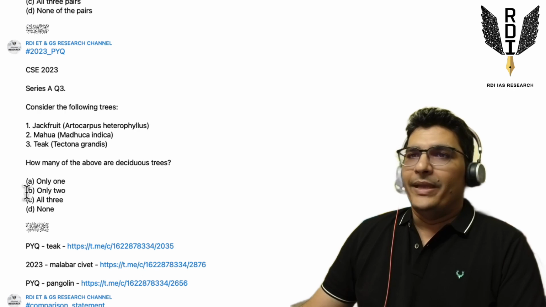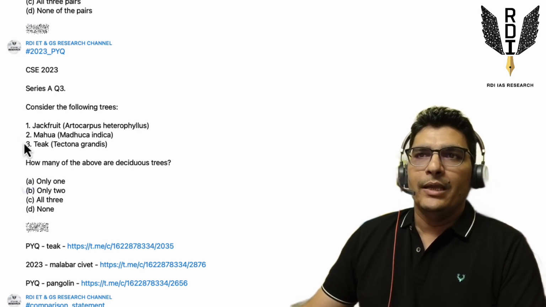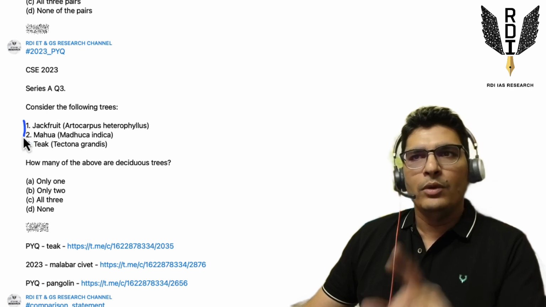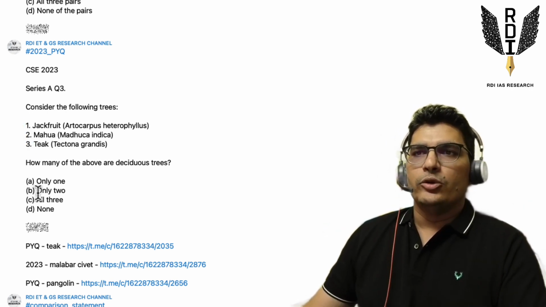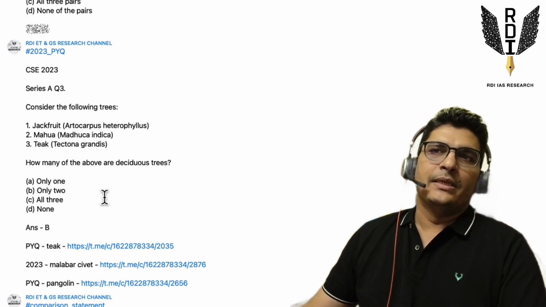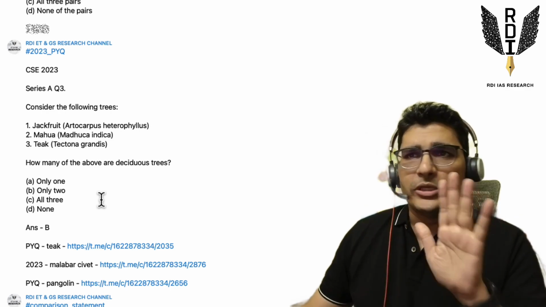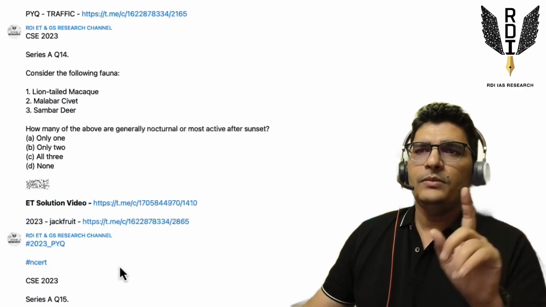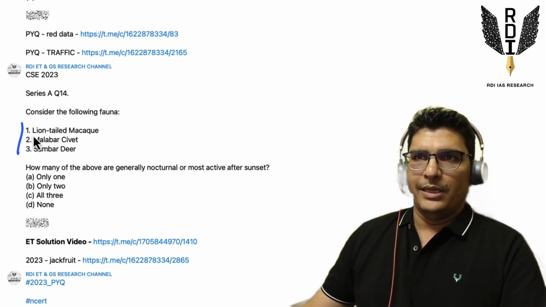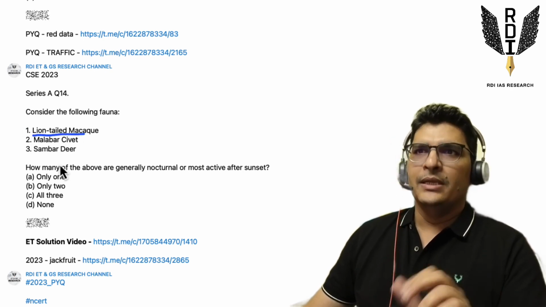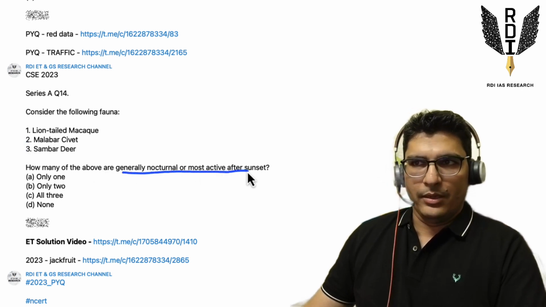So the best option in this question is only two, right? Teak certainly, and between 1 and 2, one of these will be deciduous, another one will not be. So bravo is the best option in this question. Similar approach in the Malabar civet question. Three species are given. Lion-tailed macaque is the most famous. About the remaining two, we don't have much idea, and a similar question is asked.